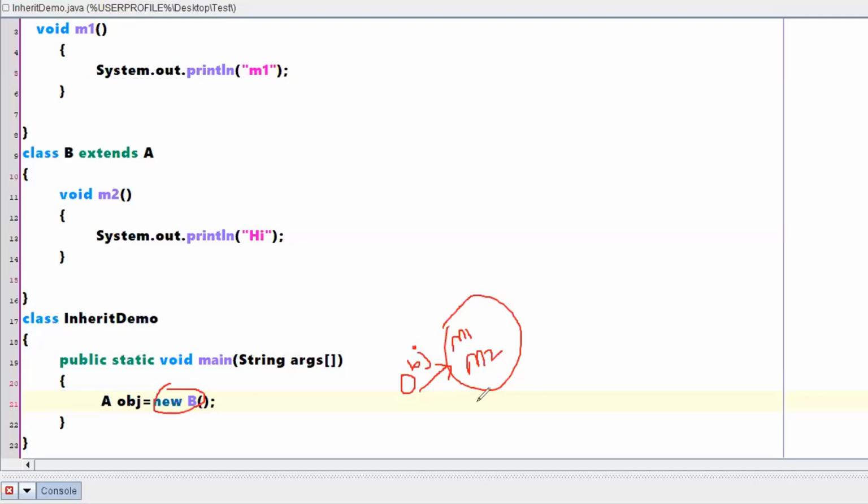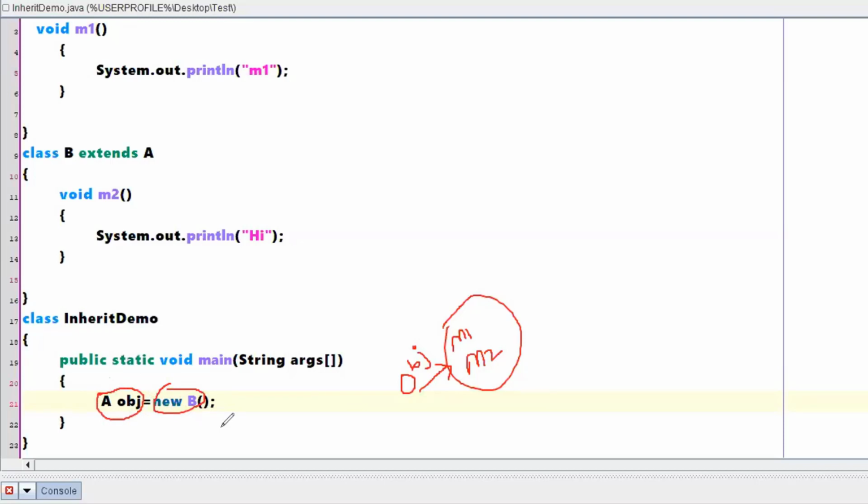Correct. So my question: can we create something like this? Let me repeat the statement. I am creating a child class object and referring to that particular child class object by using a parent class reference.